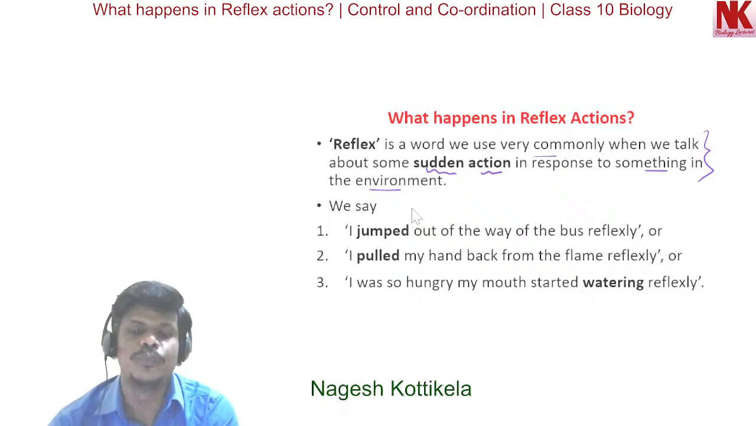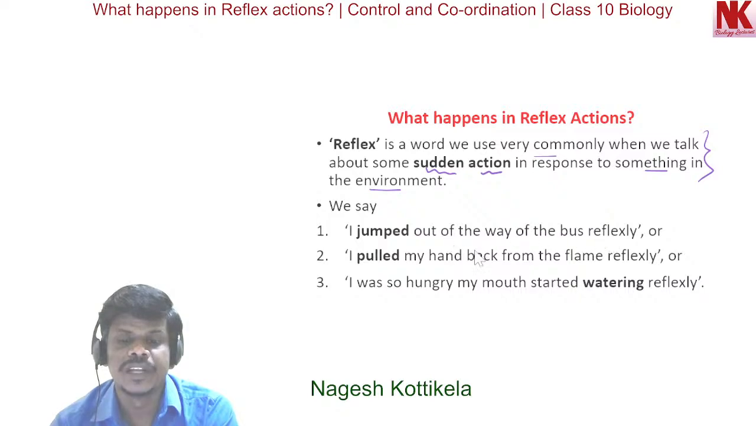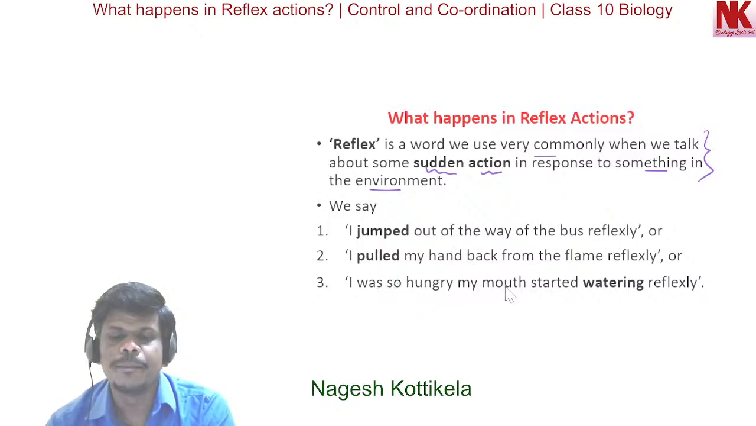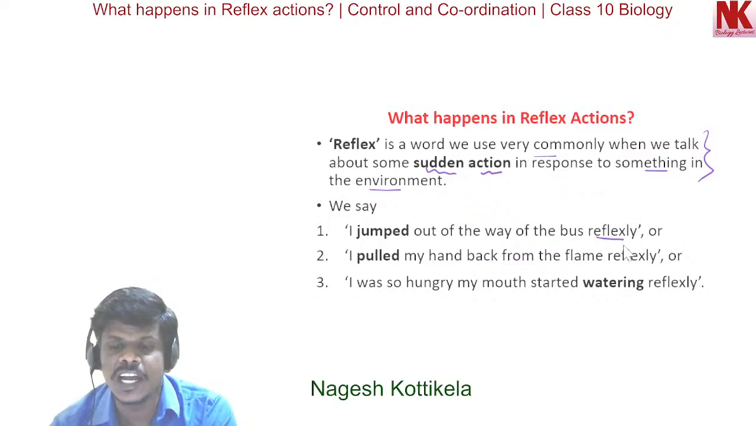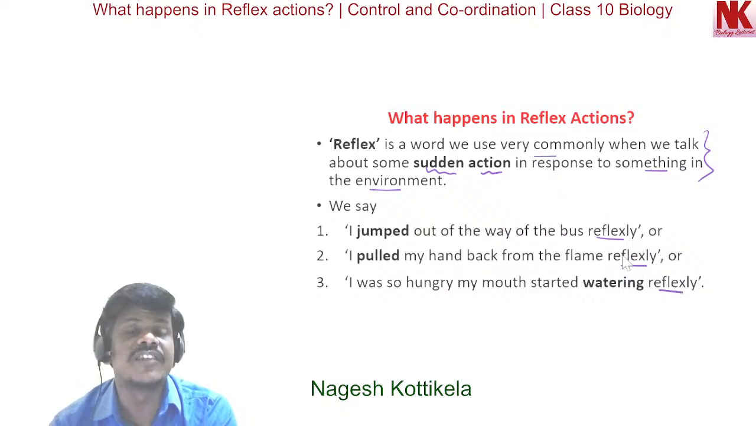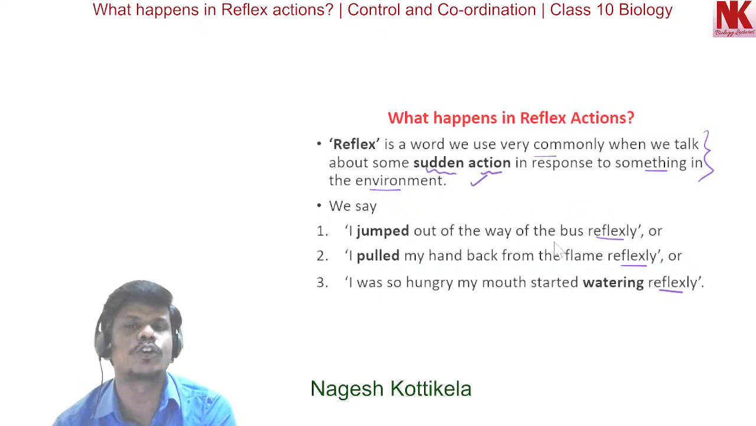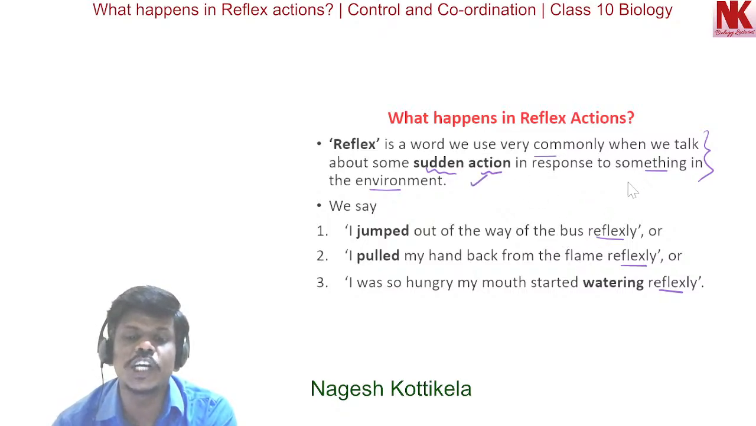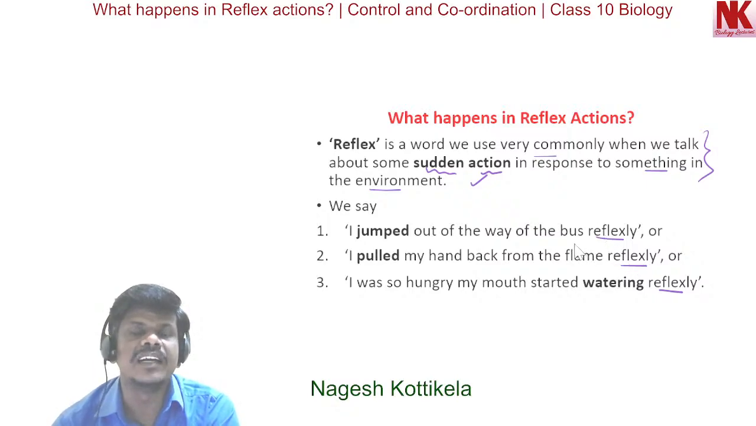For example, we say, I jumped out of the way of the bus reflexly. Second, I pulled my hand back from the flame reflexly. Third, I was so hungry my mouth started watering reflexly. So in these three examples, this word reflexly is used. It shows that these are sudden actions, shown by organisms because of a change in the environment.